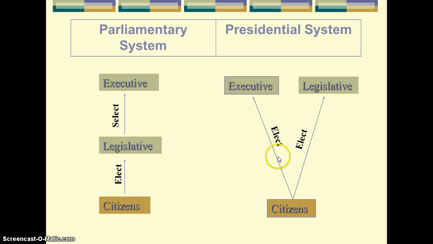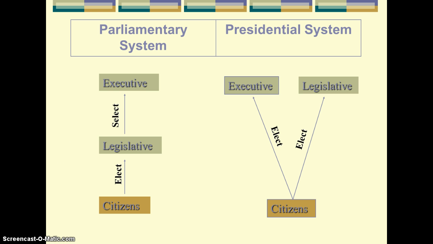So they're directly electing the executive, and they're electing the legislative branch. In a parliamentary system, they're still voting, and that's why it's a democracy, but they're voting for the legislative branch only. And then from that group, they pick their leader, or prime minister oftentimes.